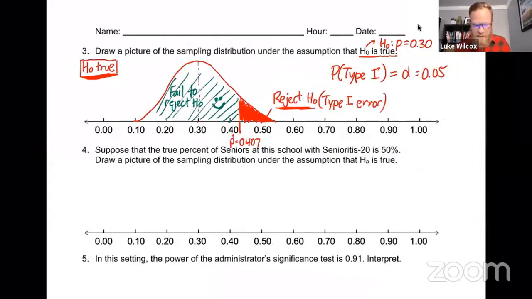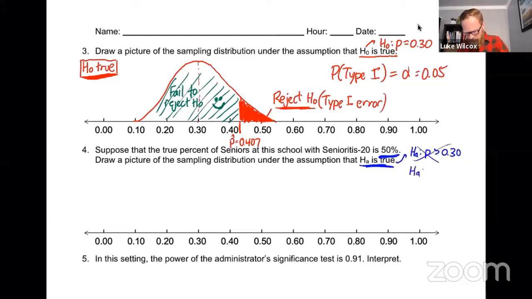Now let's move to the second sampling distribution, number 4, which says, suppose the true percent of seniors at this school with senioritis is 50%. Draw a picture of the sampling distribution under the assumption that the alternative hypothesis is true. Okay, now hold on here. The alternative hypothesis on the previous page said that the proportion with senioritis is greater than 30%. But in this problem, they're giving us a specific value for that proportion as 50%. So we're going to write the alternative hypothesis as p equals 0.50, a specific value of the alternative hypothesis, right?